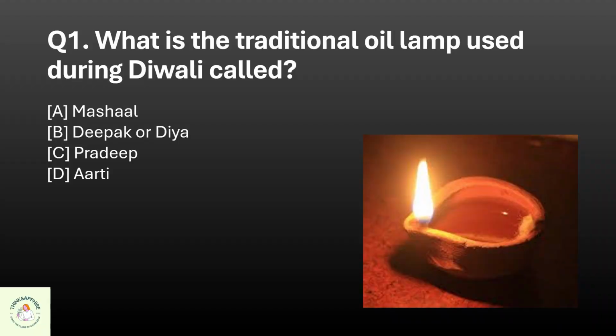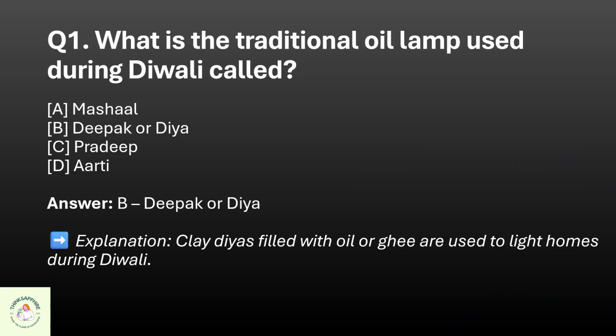Question 1. What is the traditional oil lamp used during Diwali called? A. Mashal, B. Deepak or Diya, C. Pradeep, or D. Aarti? The correct option is B. Deepak or Diya.